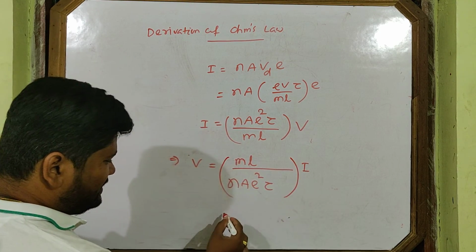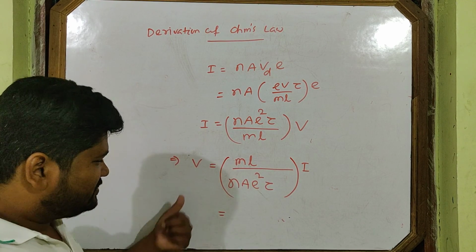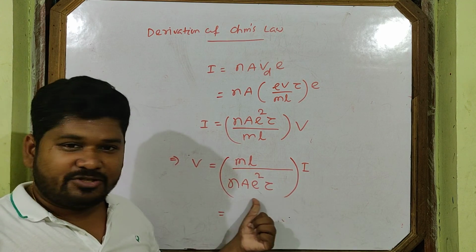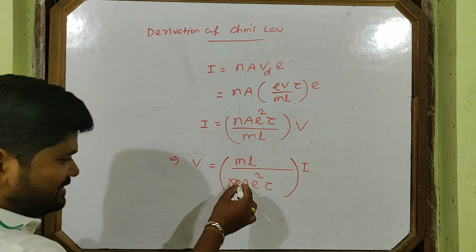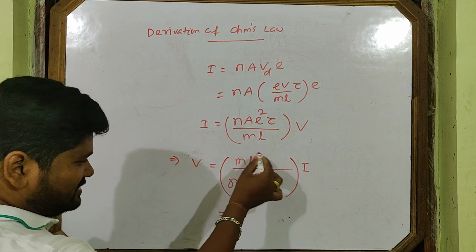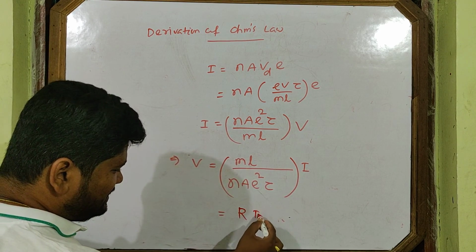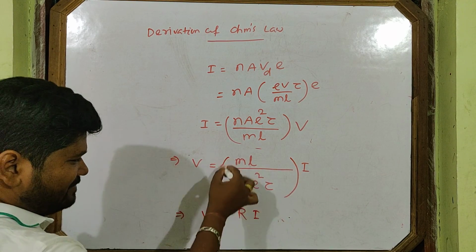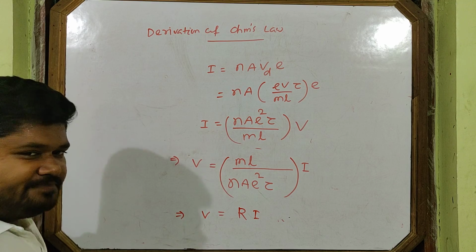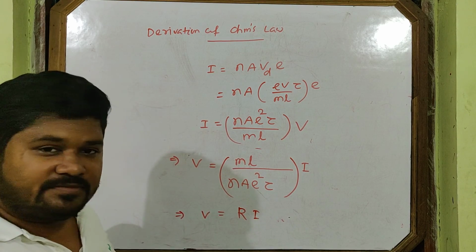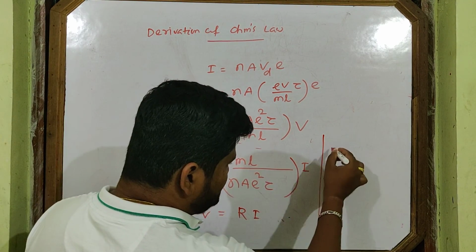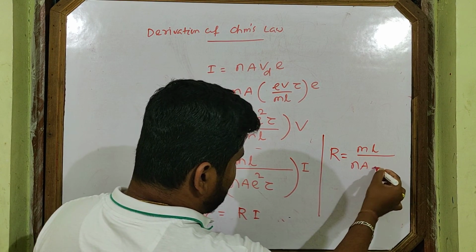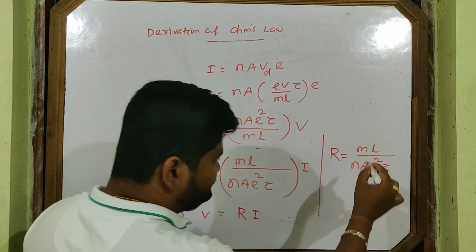Okay, and if this is Ohm's law, V is equal to IR, so this is your R. This one you see, this is your R. So V is equal to IR. In place of this, I am taking the constant R. So R is mL by n A e square tau.